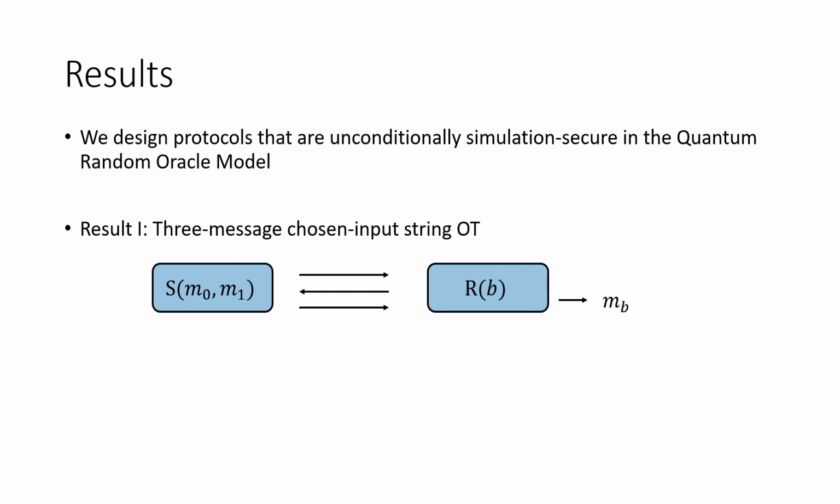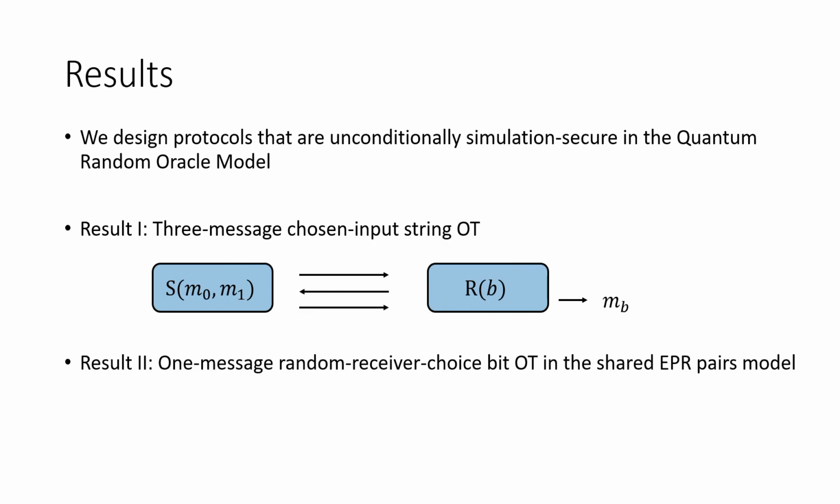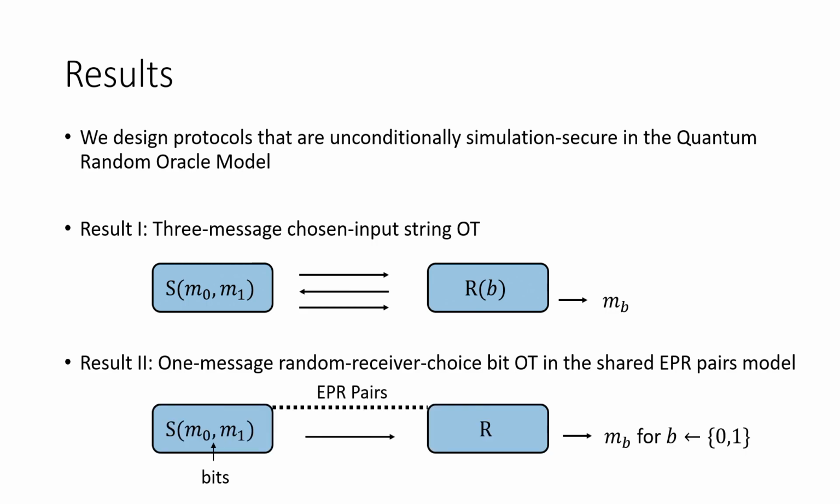And then for our second result, we study a different setting, where we assume the sender and receiver start the protocol with some pre-shared entanglement. In particular, we just assume that they share some number of EPR pairs. In this setting, we can actually get a 1-message protocol, fulfilling Wisner's original vision, at least when the sender is just transmitting bits. So if M0 and M1 are just bits, they can send one of these 2 bits to the receiver, and the receiver will obtain M sub B for a uniformly random chosen B. Okay?